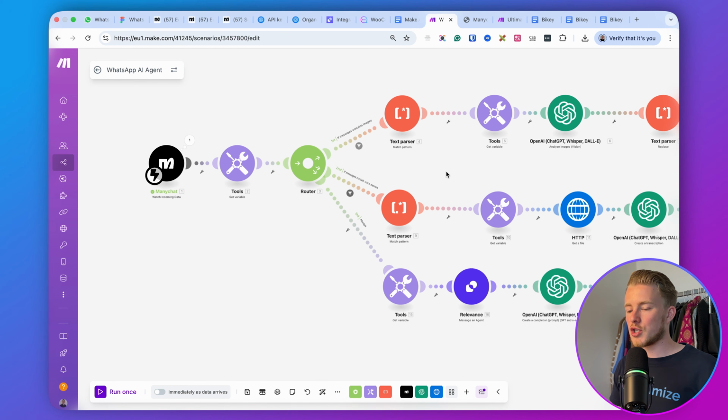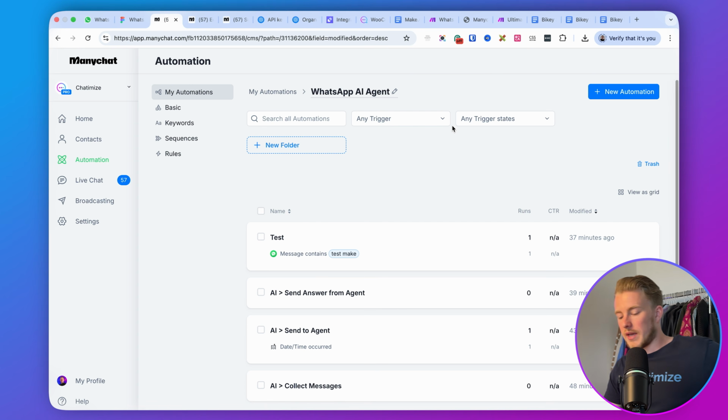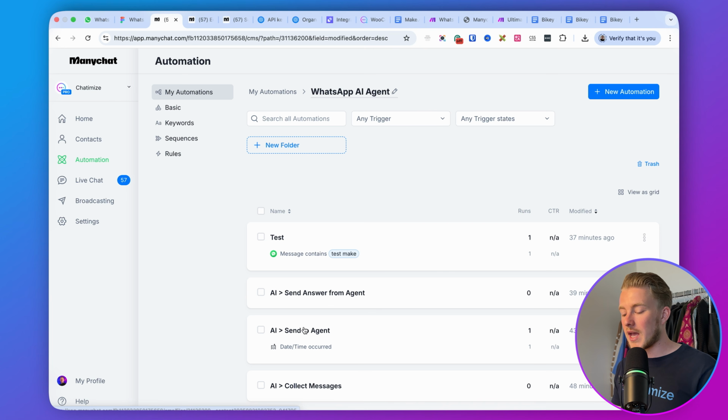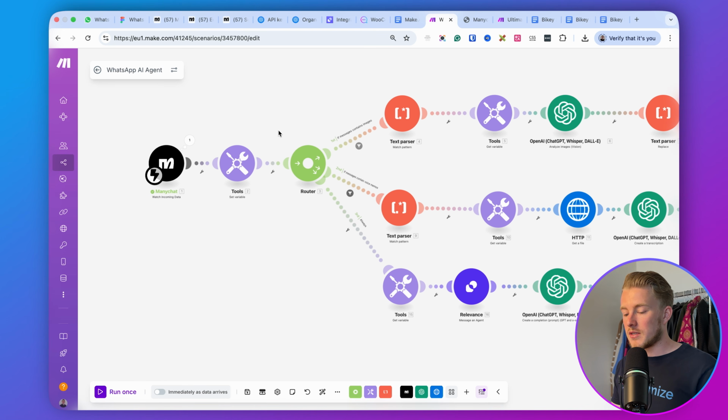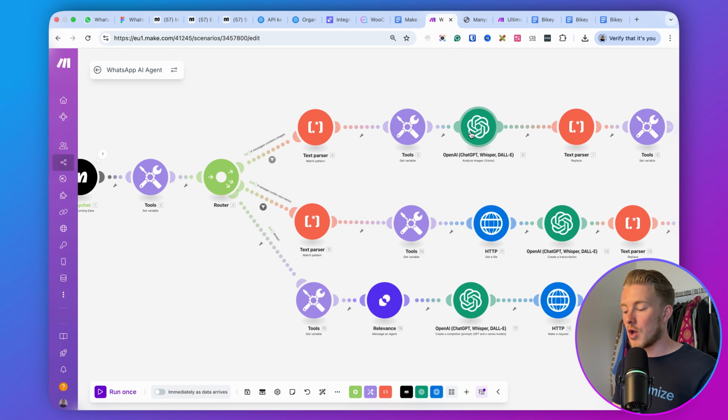So again, I will just explain how this works step by step. Every time someone sends us a message in WhatsApp, we collect all of these messages in one field called user messages. Once we have done that, we will wait for 1 minute. So if someone doesn't type for 1 minute and has asked us a question, then we send that to our AI agent in Make. Then Make will check if it can find any images. If it has any images, it will describe those images with OpenAI.